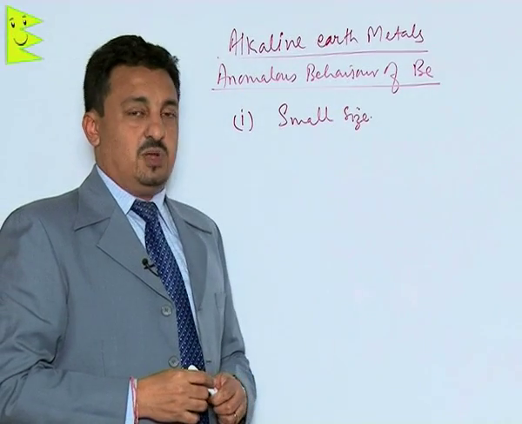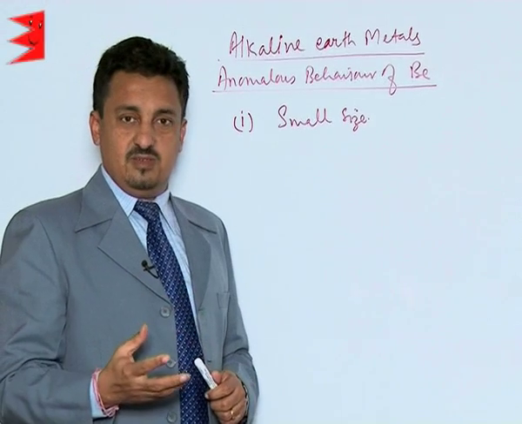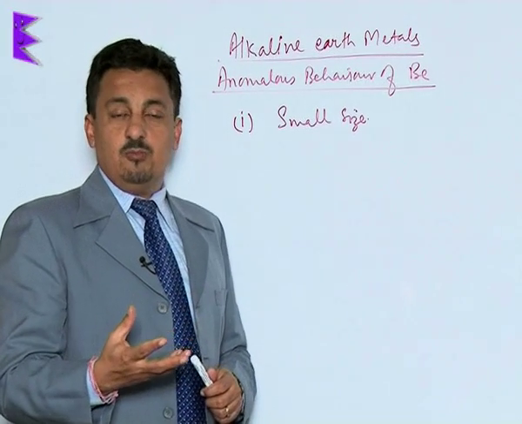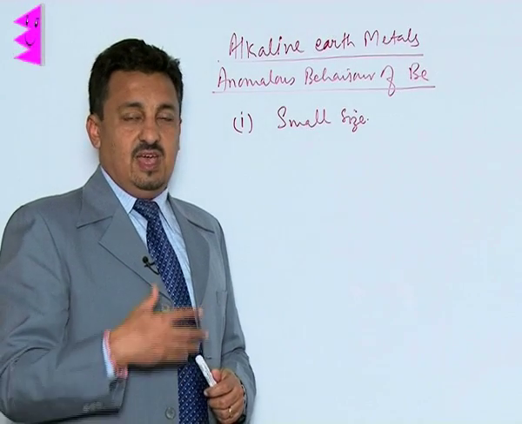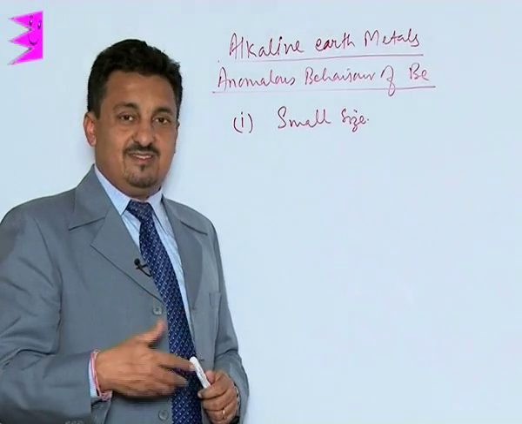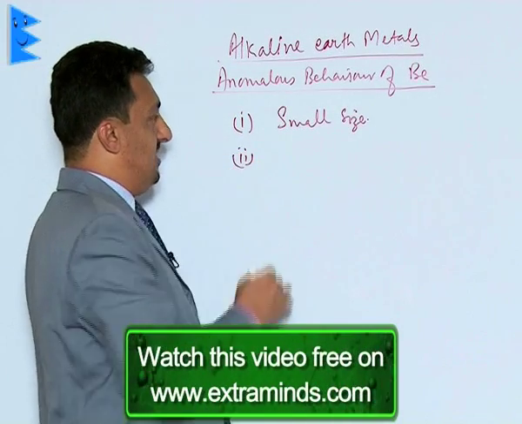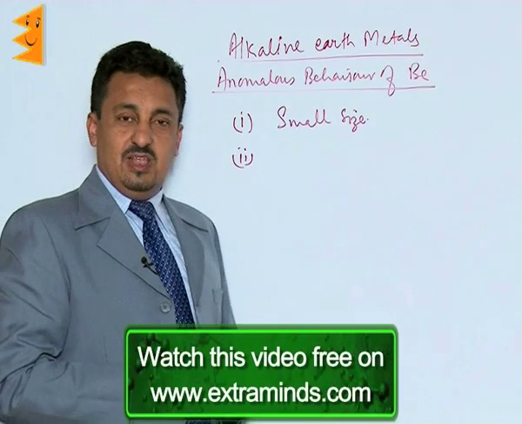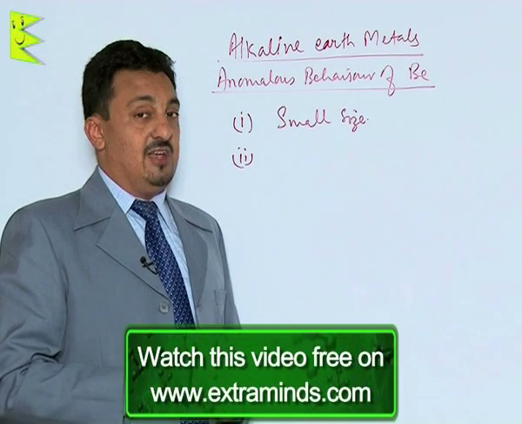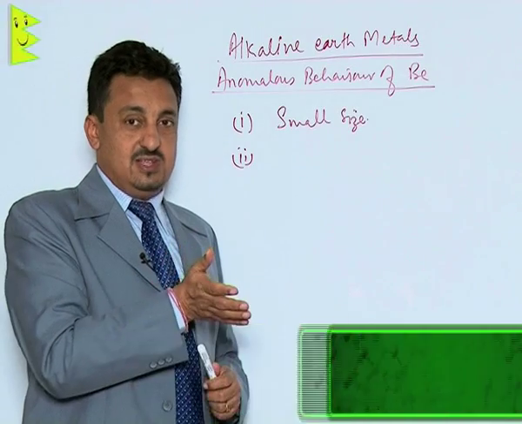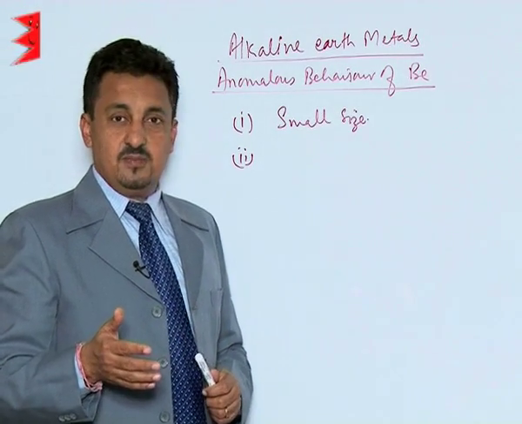As a result of which, beryllium shows very anomalous behavior. Its compounds show more covalent character because of the higher polarizing power, and this is how its properties start getting changed. The second important thing, which is an example or explanation of its anomalous behavior, is that its oxides and hydroxides are not basic, they are amphoteric.